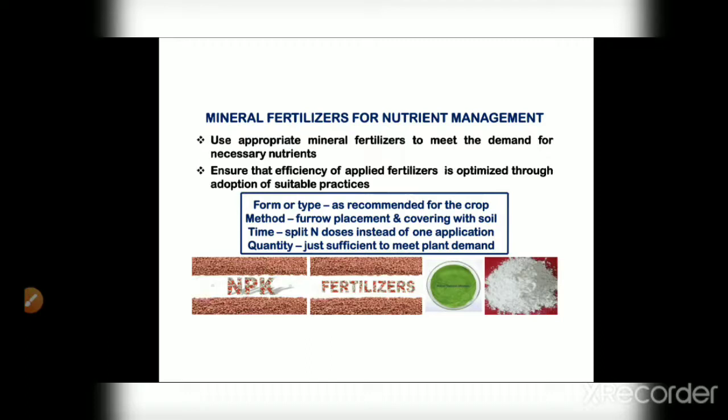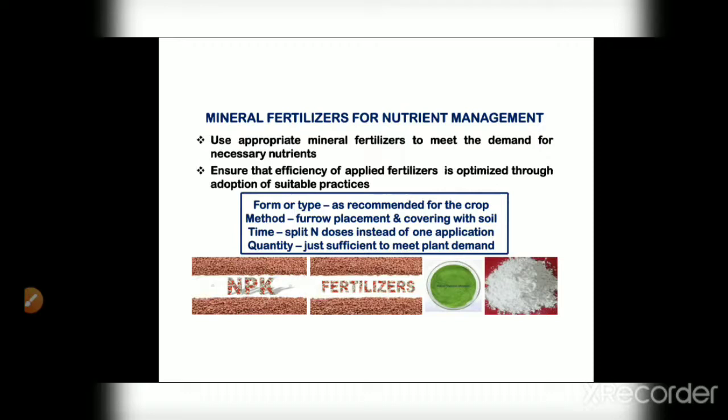Whenever you use a mineral fertilizer, it has to be used very carefully, because it should be applied with a proper method, proper form, and in a proper quantity. Okay, so what is the form or type recommended for the crop? This is the question. Whether it is a granular form or another type of fertilizer depends upon the crop demand.